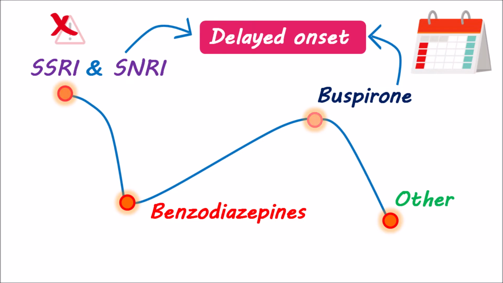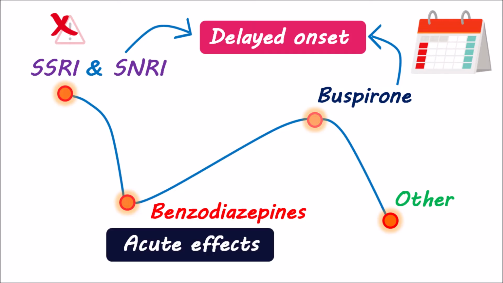Contrarily, Benzodiazepines produce acute pharmacological effects, reducing anxiety immediately. But their range of side effects, such as sedation and motor impairment, limit their use in the long term.